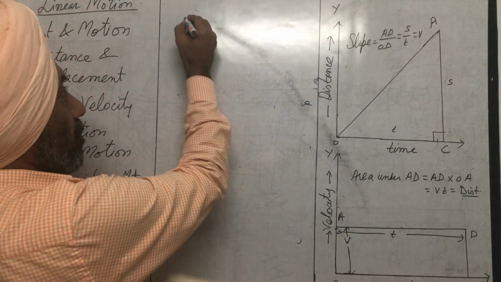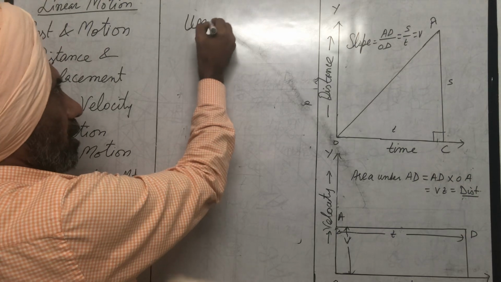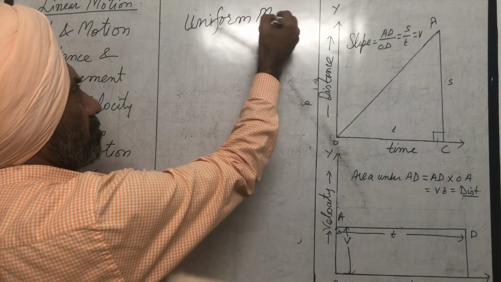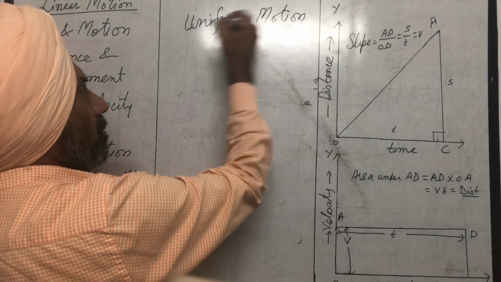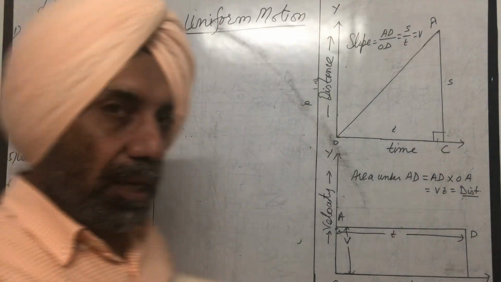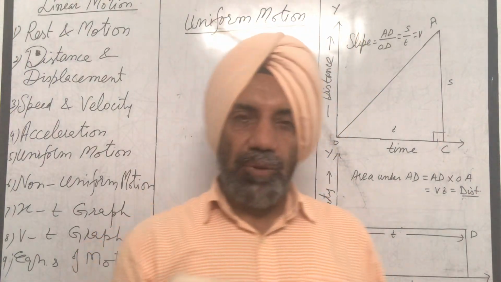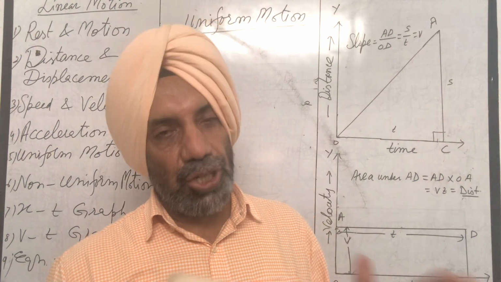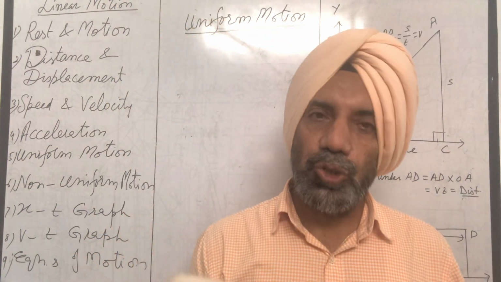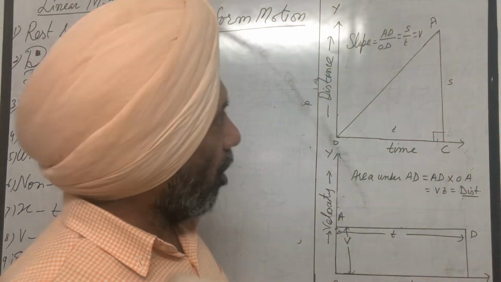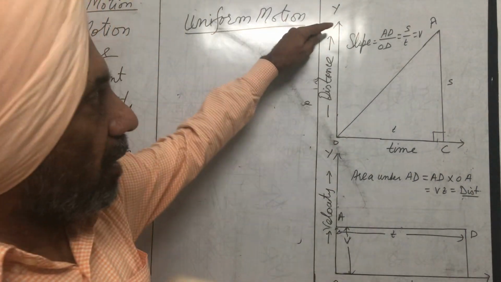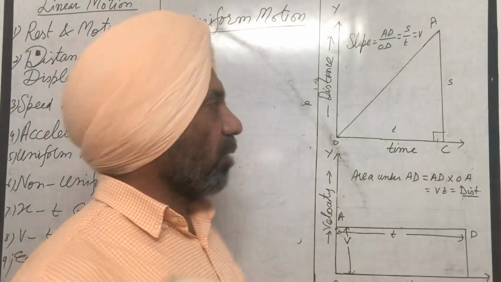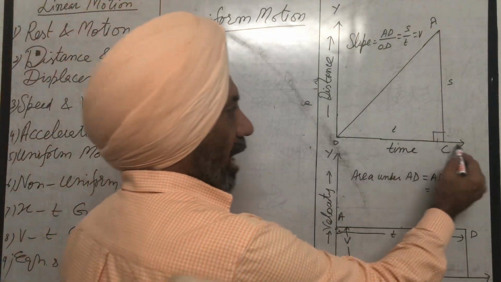Now we come to types of motion. Motion is of two types. One is uniform motion. Now uniform motion. What is uniform motion? When velocity of body is uniform, that is constant, then motion of the body is said to be uniform motion.